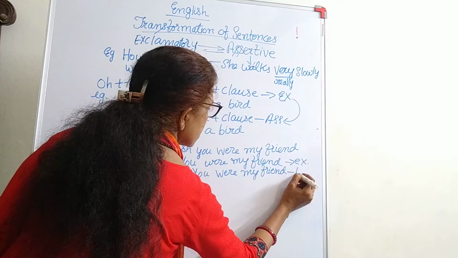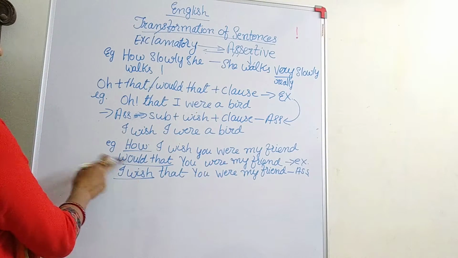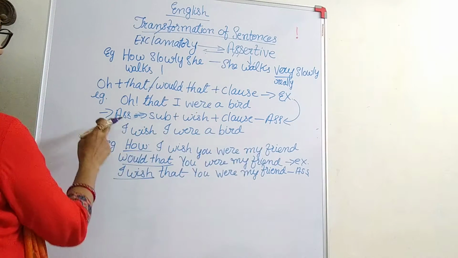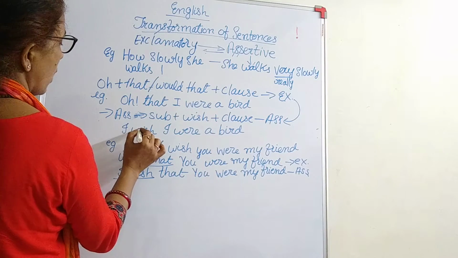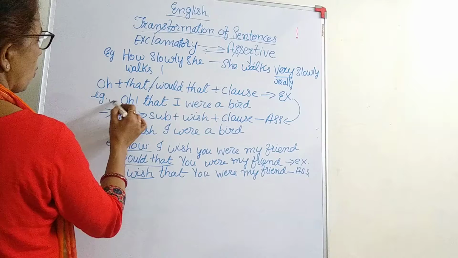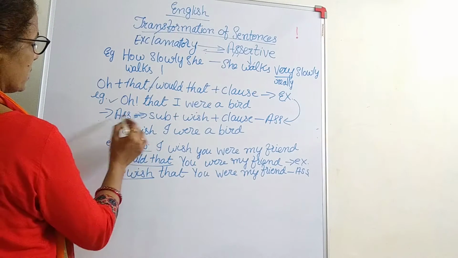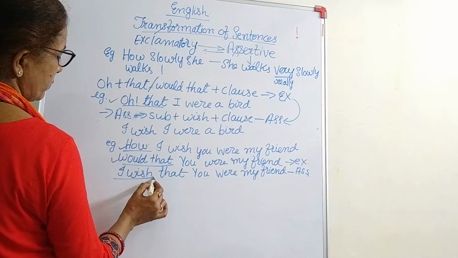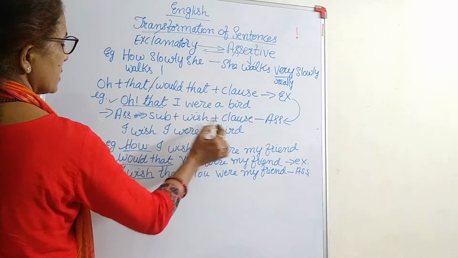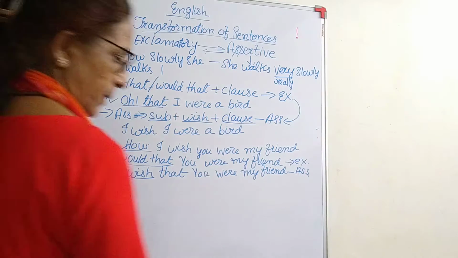Okay, so this exclamatory sentence changes into what? Changes into assertive, where wherever you have a word that, subject plus wish plus the clause, this oh or how or would that, when you have, then instead of these words what do we write? We write I wish. This is the structure, subject plus wish plus the clause. Okay.